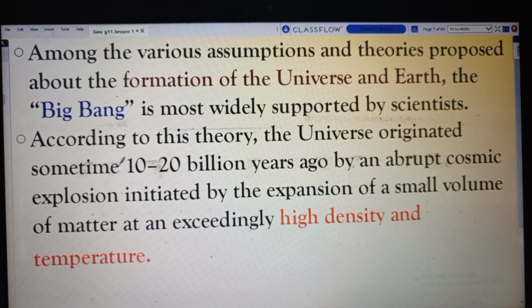So according to this view, the formation of the Earth depended on the presence of high density and high temperature. Because of this, the Earth or other planets were formed.